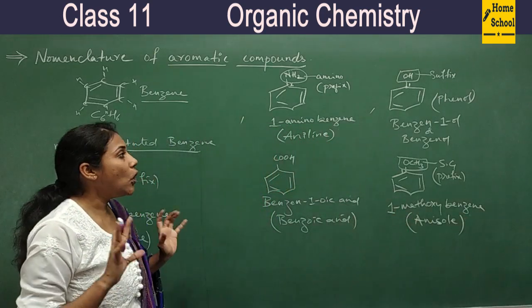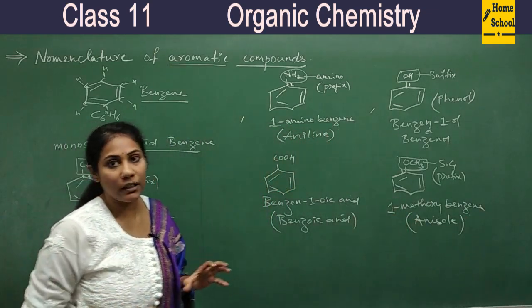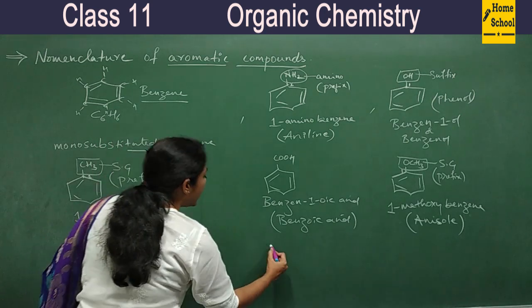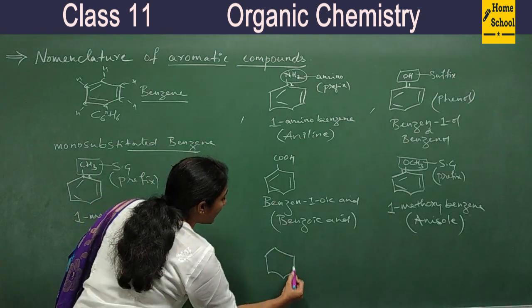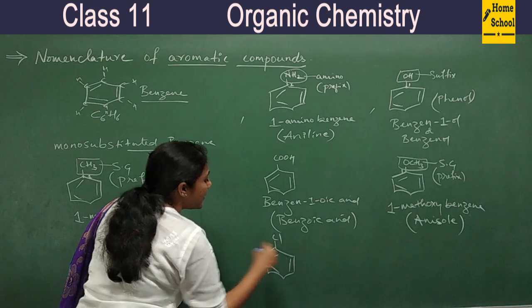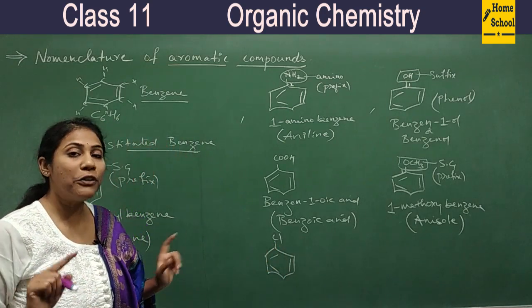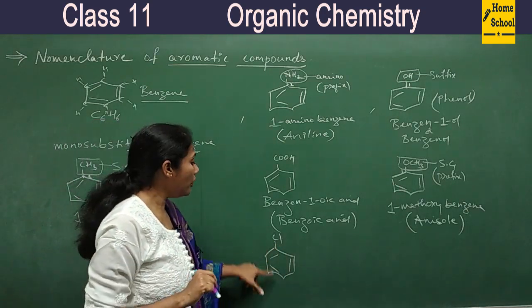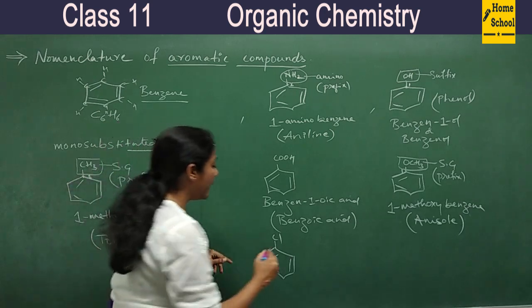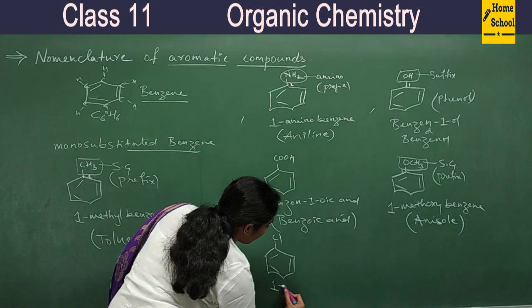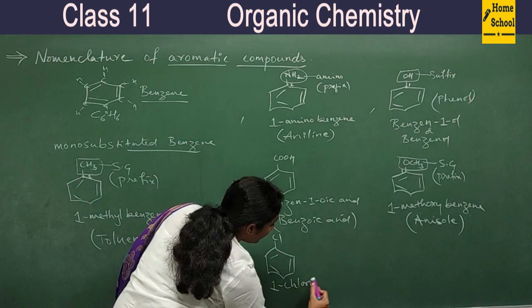Clear? So all these are very important compounds. Let me give you some other compounds. See here, chlorine is there. So how do you name it? Chlorobenzene. 1-chlorobenzene.